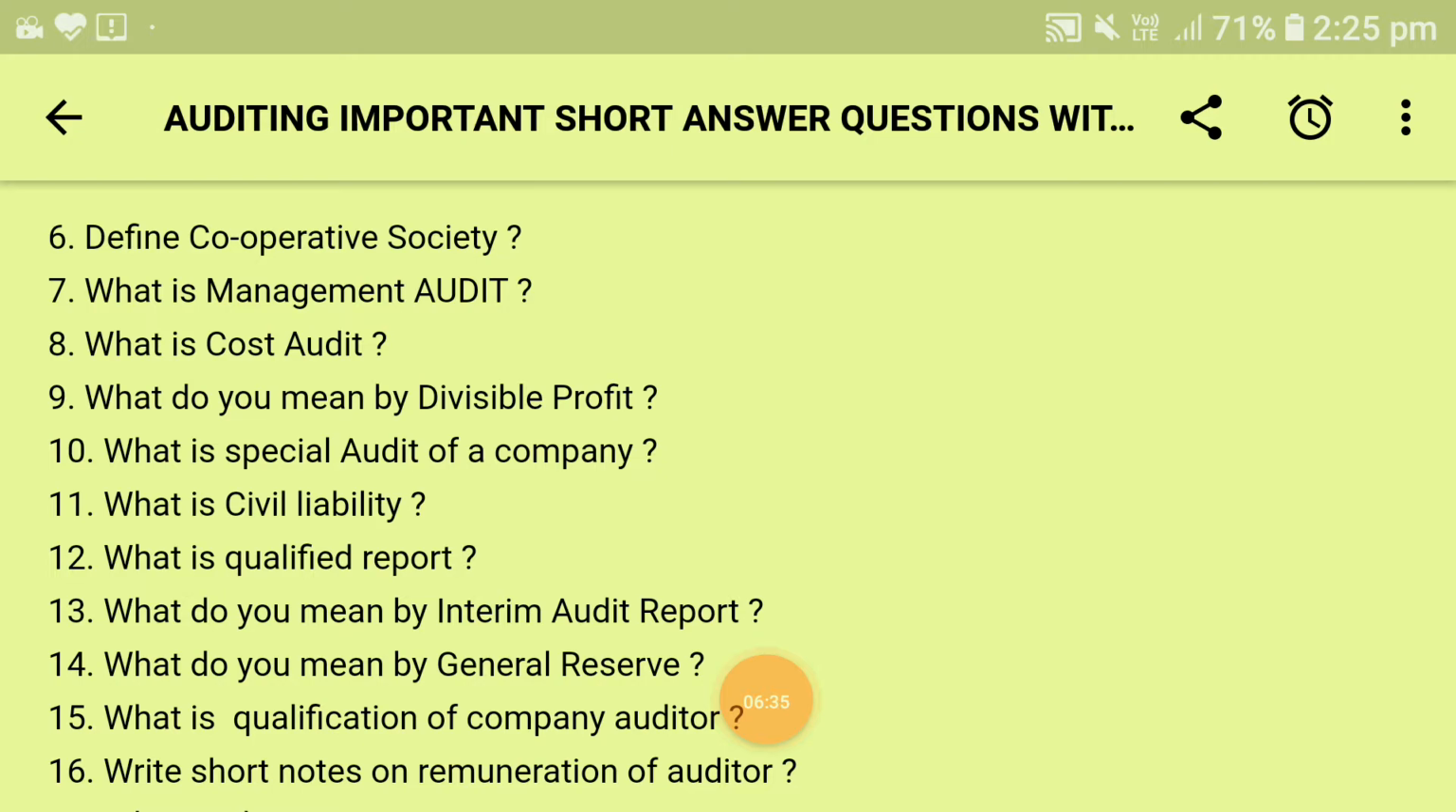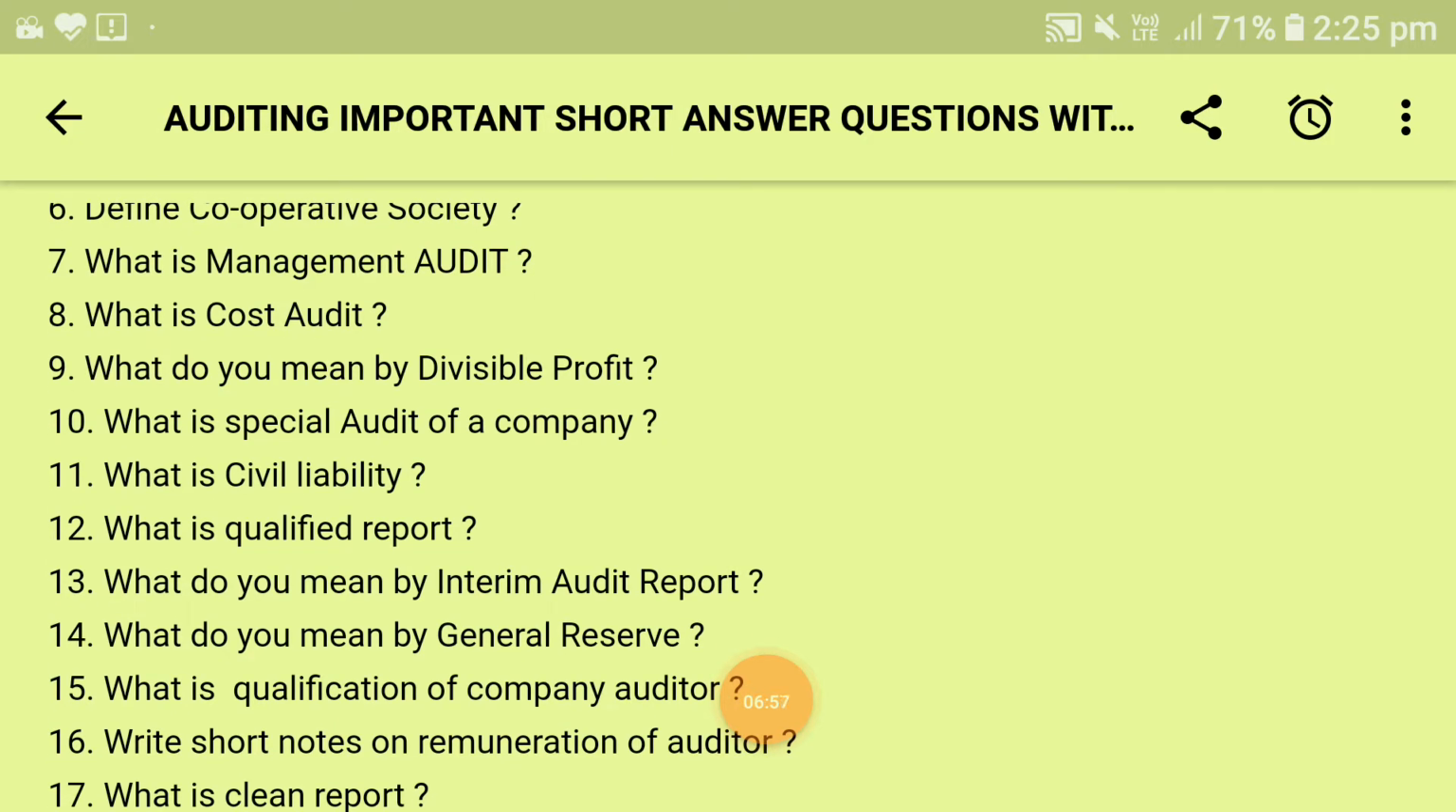Next is, what is a qualified report? When the auditor concludes on the basis of audit evidence that the financial statements as a whole are not free from material misstatements, or the auditor is unable to obtain sufficient and appropriate audit evidence to conclude that the financial statements are free from material misstatements, it is called a qualified report. Next is, what do you mean by interim audit report? The report which is submitted by the auditor in the middle of the year for some special purposes is known as an interim audit report. Generally, this type of report is prepared to declare the interim report and interim dividend.